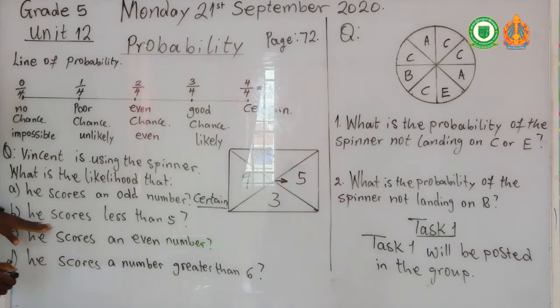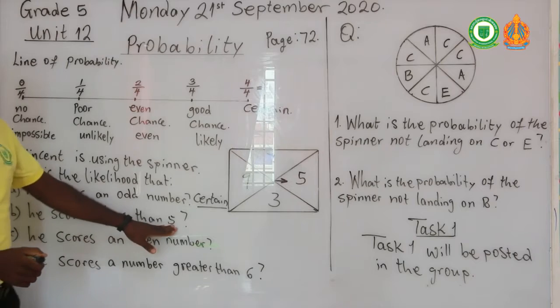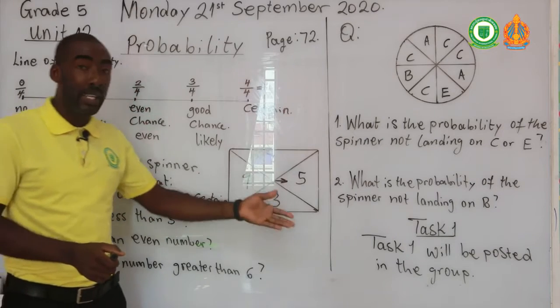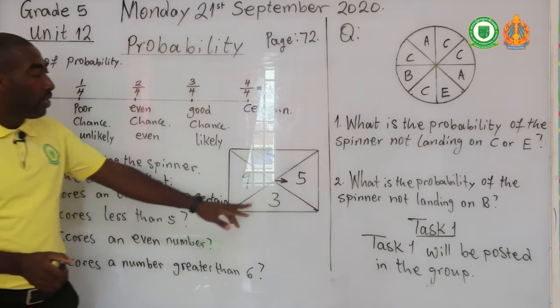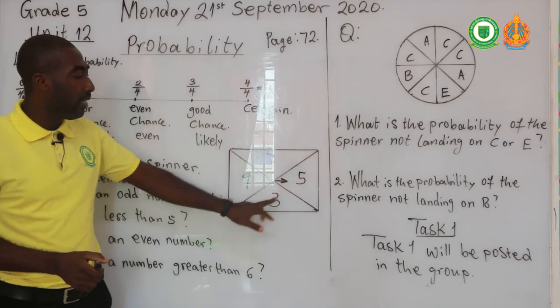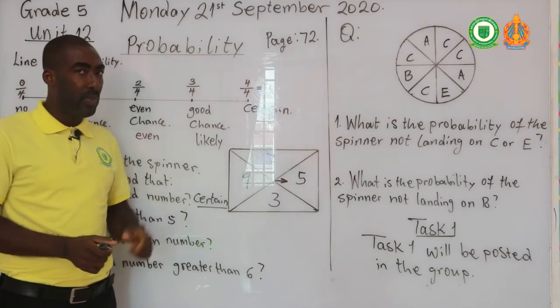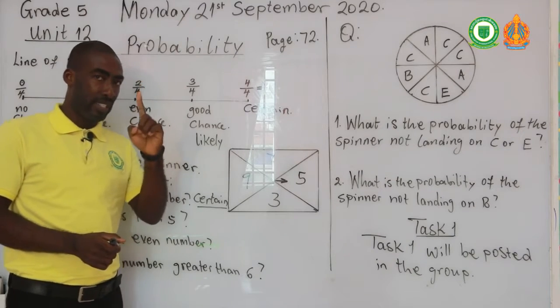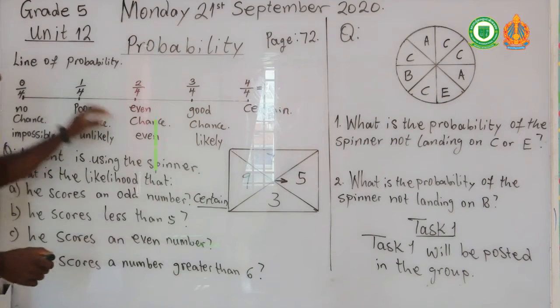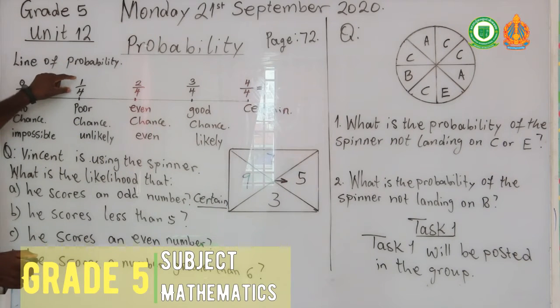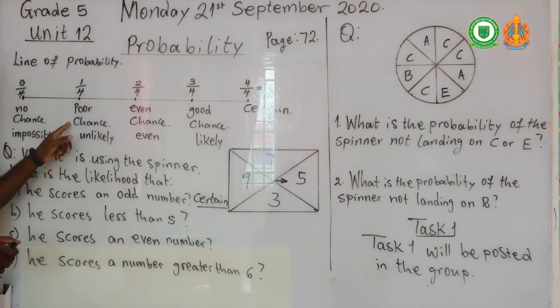B, what is the likelihood that he scores less than 5? What is the probability that he is going to score less than 5? Okay, so it's only 3 that is less than 5. That means he has only one chance of getting less than 5. So on our probability line, one chance means he has a poor chance, okay?